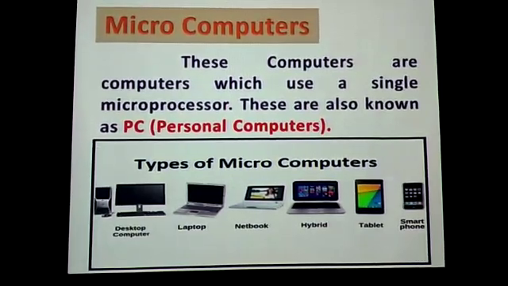Whatever we use nowadays, our laptop, desktop, notebook, hybrid, tablet, smartphone, these are all examples of microcomputers. You can see the figure given below showing some examples of microcomputers: desktop computer, laptop, notebook, hybrid, tablet and smartphone.